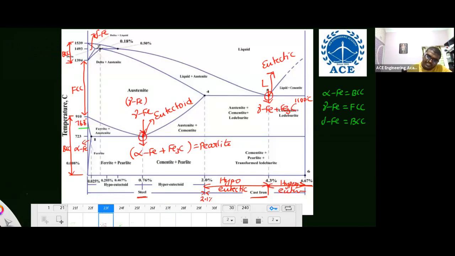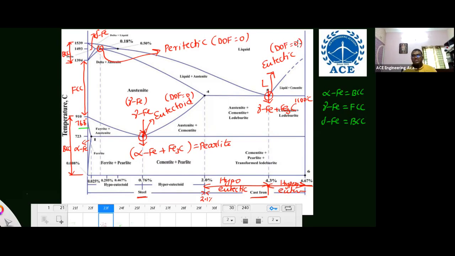The peritectic reaction is present here. You need not remember that. So listen carefully. In this iron cementite phase diagram, three reactions are there: eutectic, eutectoid, peritectic. All these three reactions are equilibrium reactions, so the degree of freedom of all these reactions is zero. You don't need to use the Gibbs phase rule formula. I'll write here: degree of freedom of the peritectic reaction point is zero, degree of freedom of the eutectic point is zero, and degree of freedom of the eutectoid point is also zero.